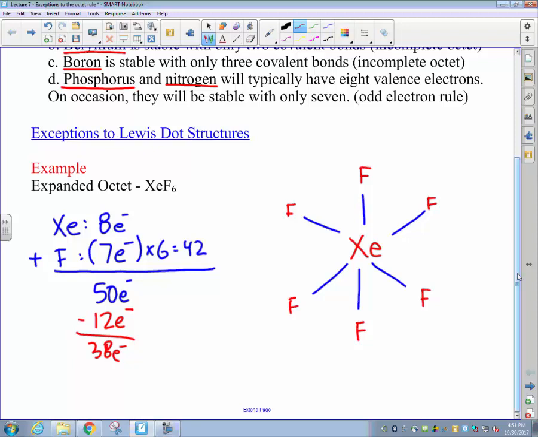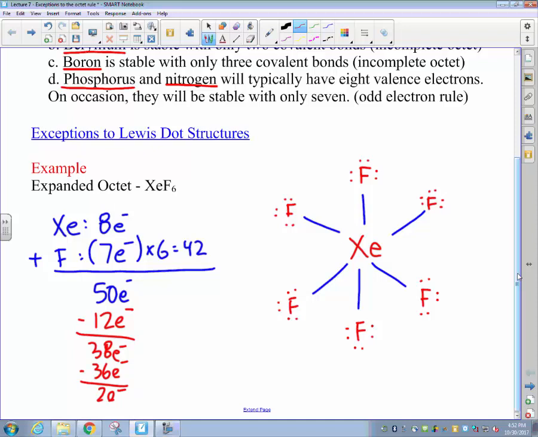With those 38 remaining electrons, we now need to go ahead and make a comparison of the number of electrons which we have available versus how many we need to complete our octets. With 38 electrons available and a total of 6 fluorine atoms, each of which still needs 6 electrons to complete its octet, that means we can distribute all of those electrons as lone pairs and still have an extra 2 electrons left over, having completed all the octets for our atoms, which at this point leaves us with an extra pair of electrons which need to go somewhere.